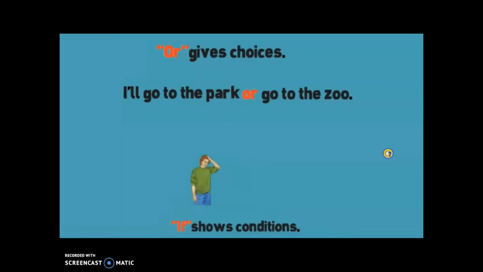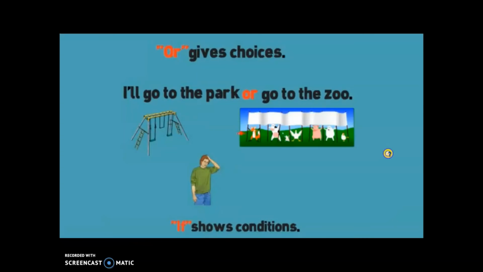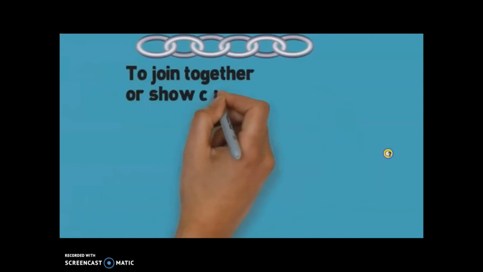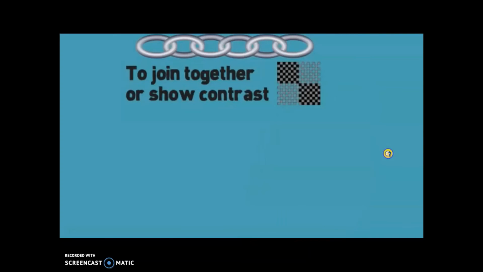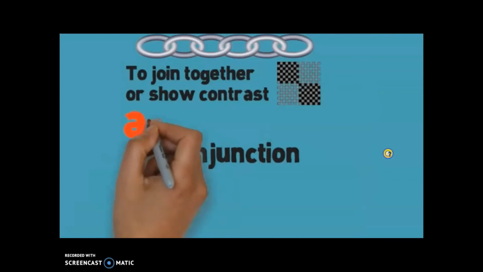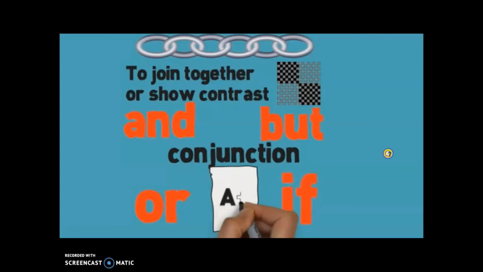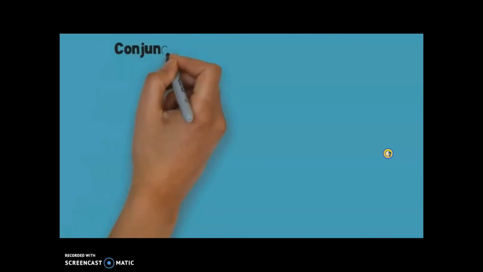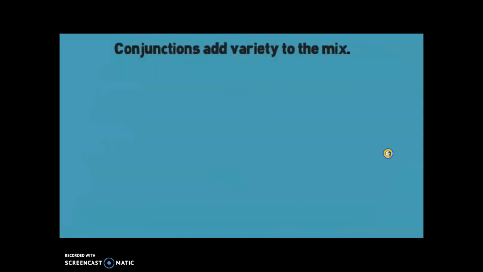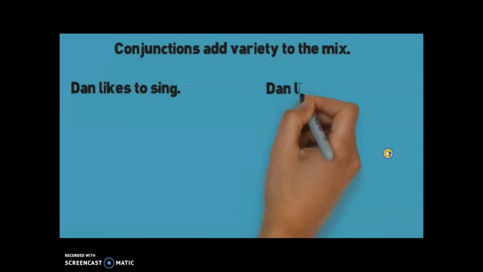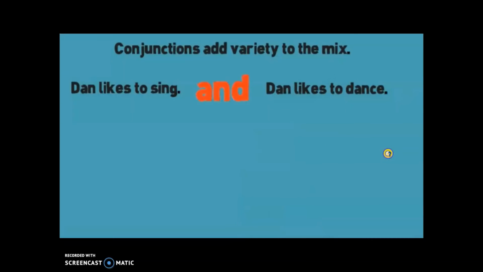If as conditions you will see: I'll go to the park if you come with me. Conjunctions add variety to the mix when simple sentences need a fix.